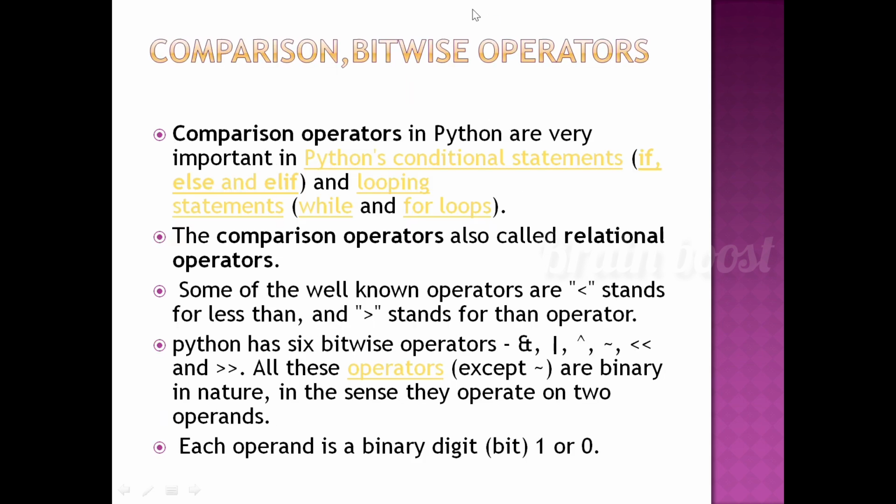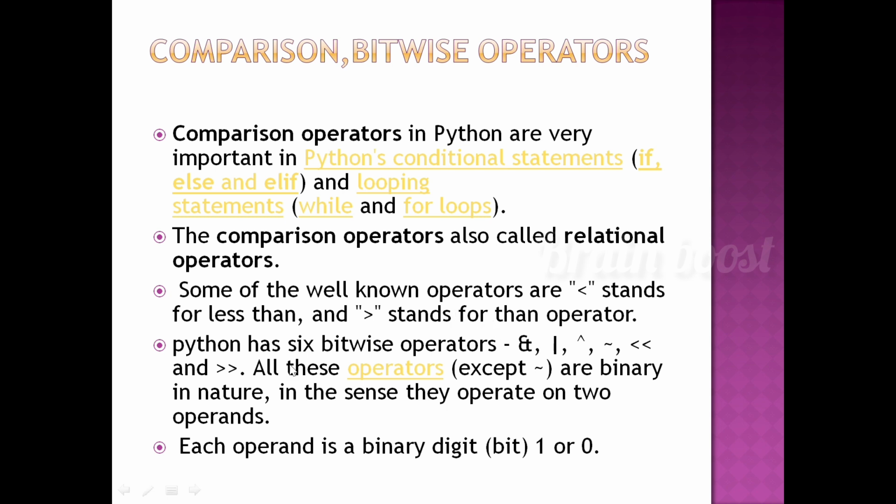Next one, comparison and bitwise operators. Comparison operators in Python are very important in Python conditional statements, if, else and elif, and looping statements, while and for loops. So comparison operators are used in conditional statements. The comparison operators are also called relational operators. Some of the well-known operators are less than and greater than.